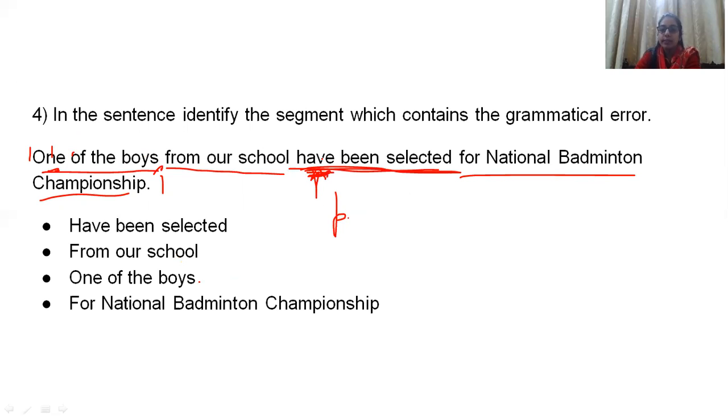Verb should go with the subject. So now focus on the subject. Subject is one of the boys. Means subject is singular. So this is what kind of an error? This is a subject verb agreement error. Means if the subject is singular, the verb will also be singular. So this part has an error and you have to tick it. The correct statement will be: one of the boys from our school has been selected for National Badminton Championship.